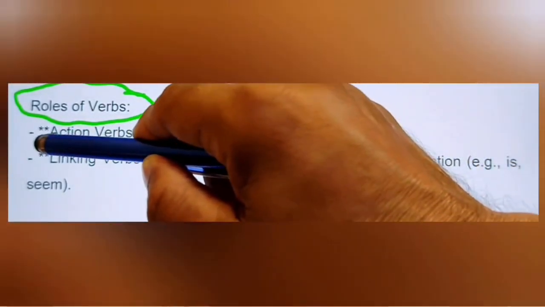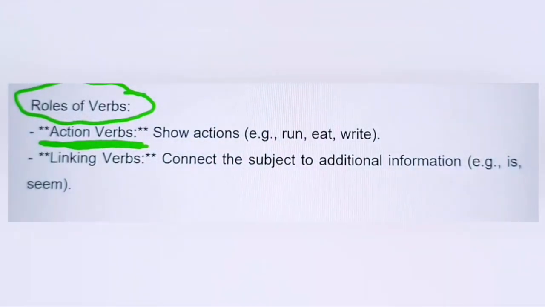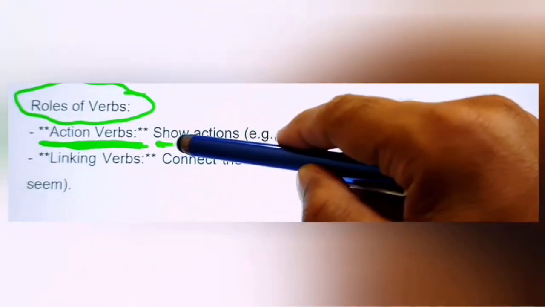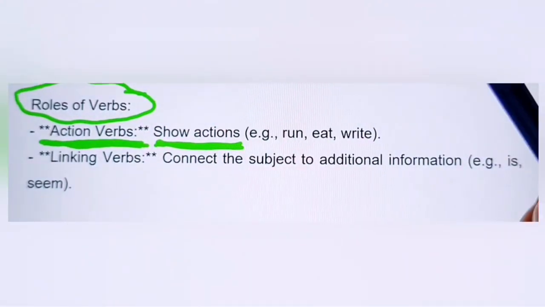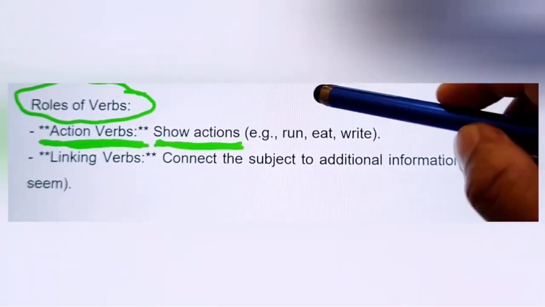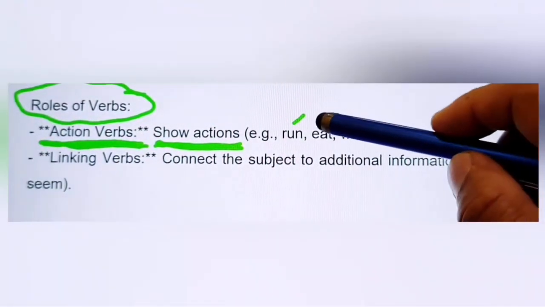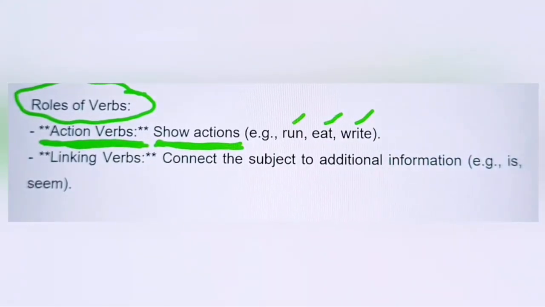First one we have is the action verb. The verb acts as an action verb in a sentence that describes or shows an action in the sentence. For example, we have here run, eat, write. These are examples of action verbs.